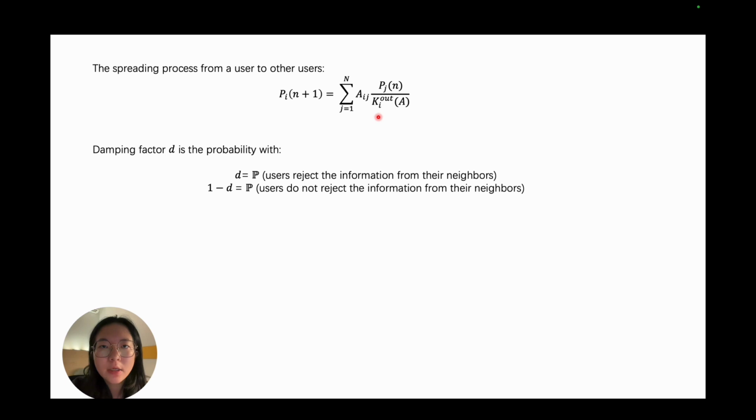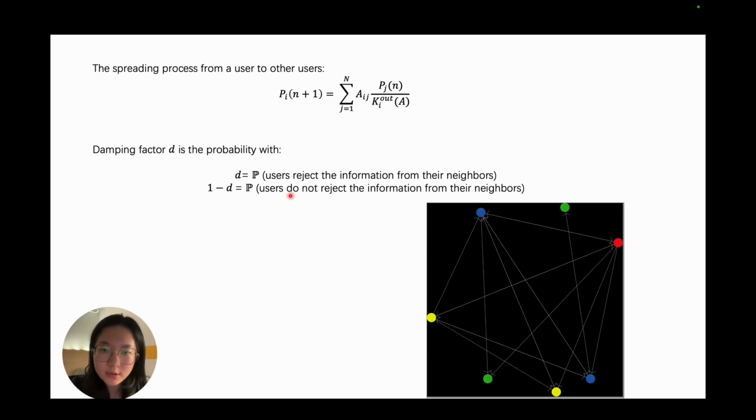And we add the independent variable D in this equation. Just remember that D is a probability, and it represents the probability of a user rejecting information from the neighbors. So 1 minus D represents the user not rejecting the information from the neighbors. We will show you this in an example.